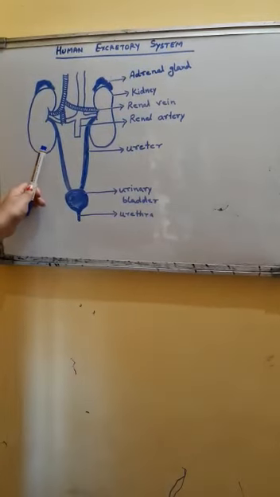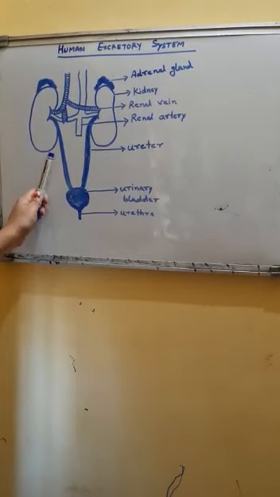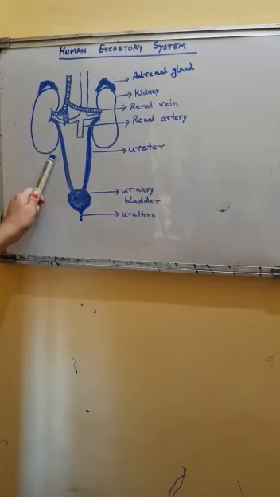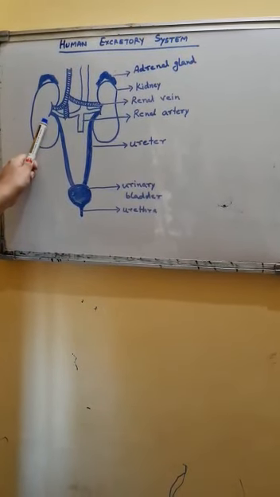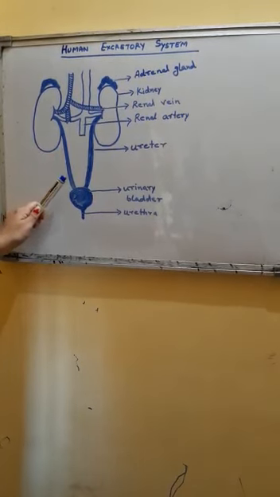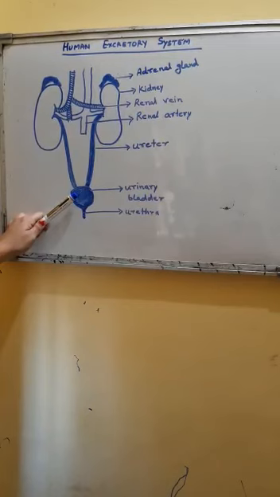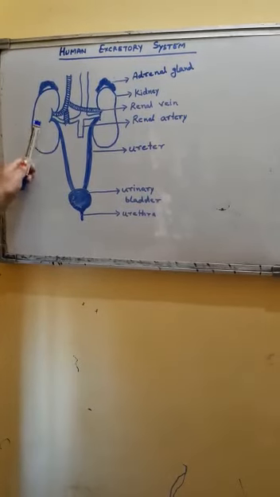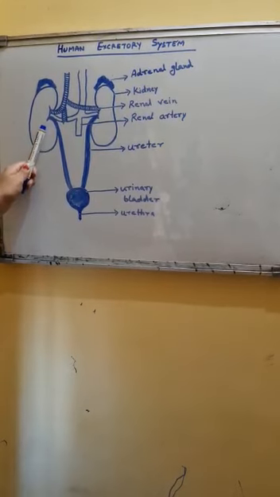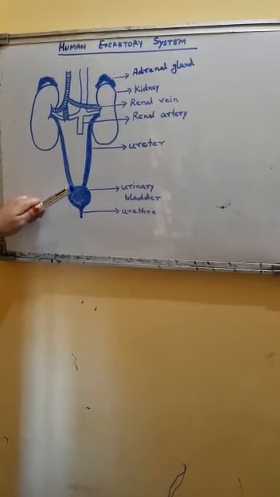Ureters are a pair of narrow tubes about 30 centimeters long. Each ureter arises from the hilum of the kidney and moves downward and opens into the urinary bladder. Ureters carry urine, that is the waste filtered out from the kidney, to the urinary bladder.